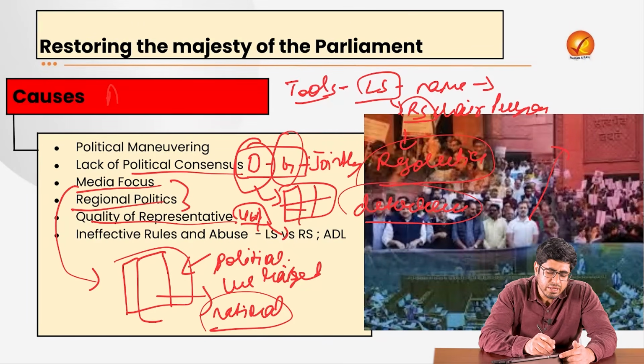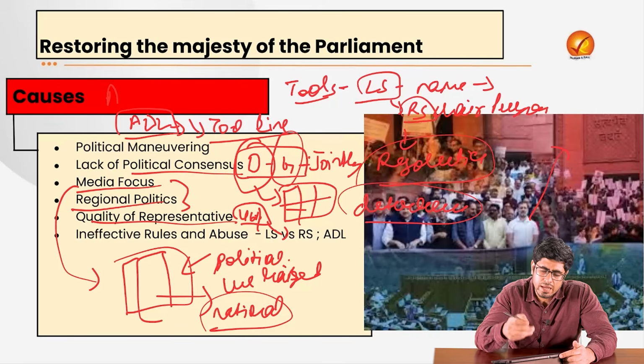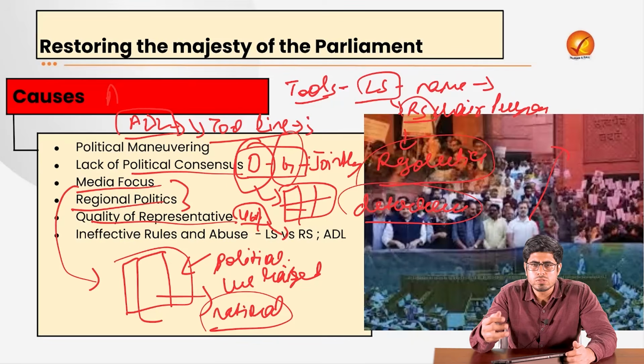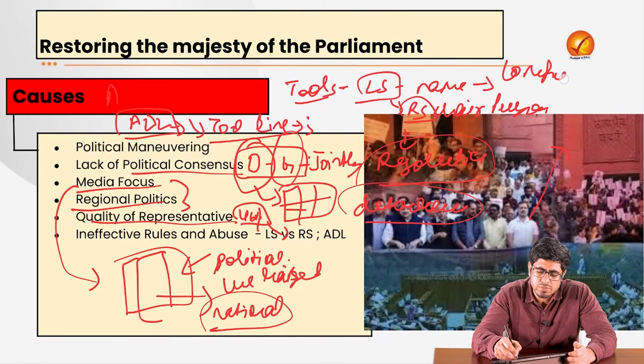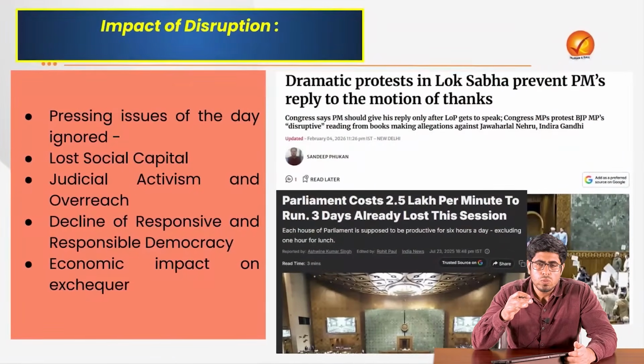Also, rules like the anti-defection law bind the member of a political party to follow the line of the party. So if the whole political party is engaging in the protest, or is not supporting the bill, the member of that political party cannot go away from the line of the party, because they would be bound to disqualification. So some of them are compulsively doing this because of the party direction, and that could be any political party. Now, what is the impact of it?